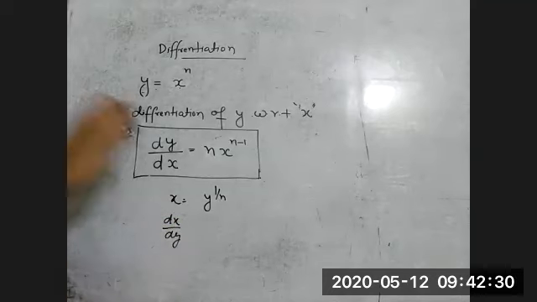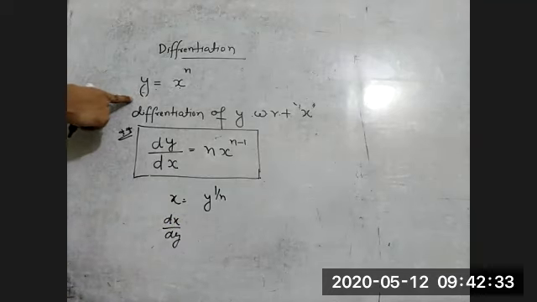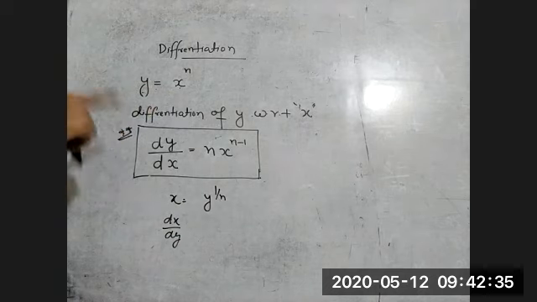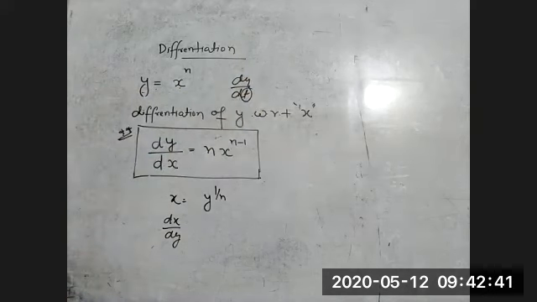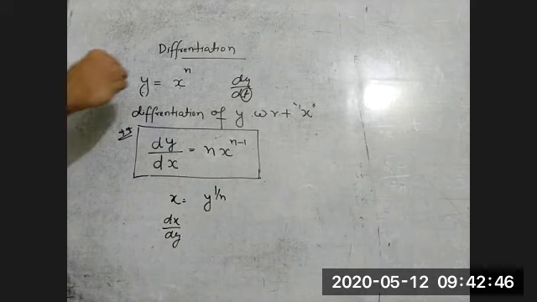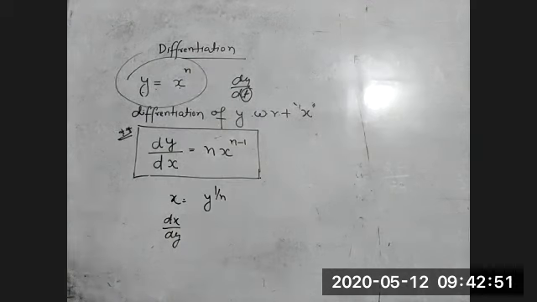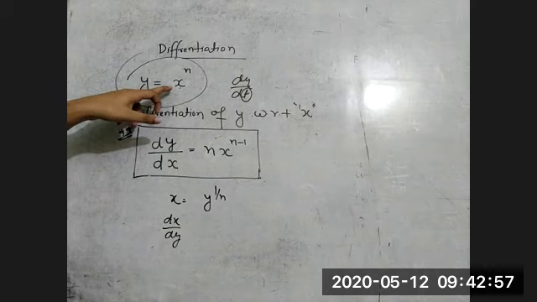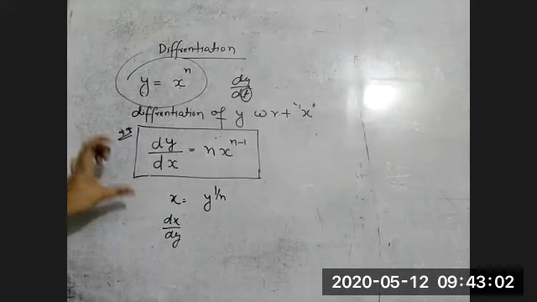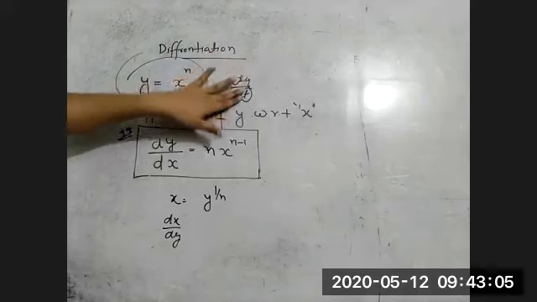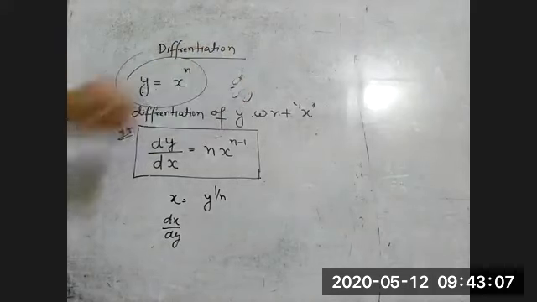So dx by dy. But if I'm giving you y is equal to x to the power n, you cannot differentiate y with respect to t. Because of course you'll ask the question, what is t here? t is not there. In the function you can see we have x and y, so you can differentiate only with respect to x or with respect to y. But here we have a standard form. A standard form means y is equal to x to the power n. Whenever you see the power of n, in this form, this is how to differentiate. This is the formula. Got it? Yes, sir. Okay.